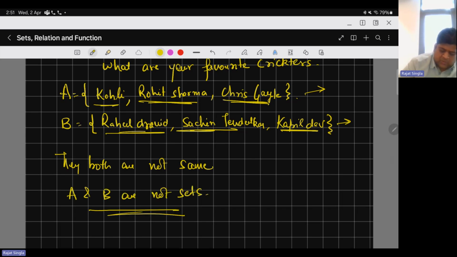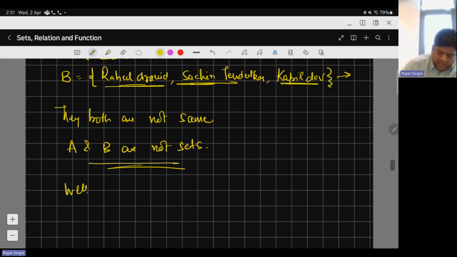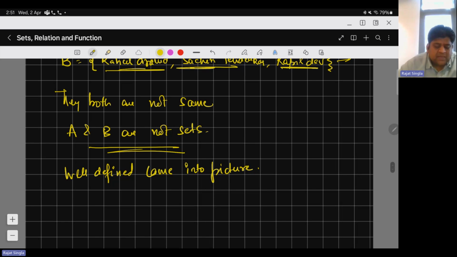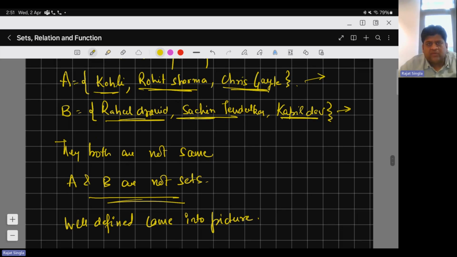Here the concept of well-defined came into the picture. What is that concept? Well-defined means that everybody has the same definition. The same definition for everyone. But in this example, the definition is different, because the question is about preferences.